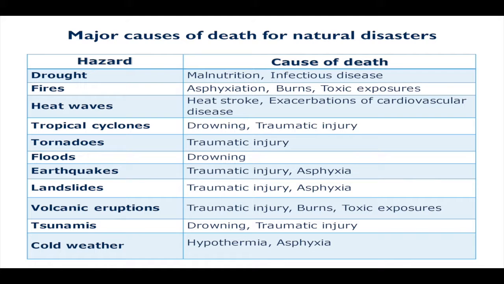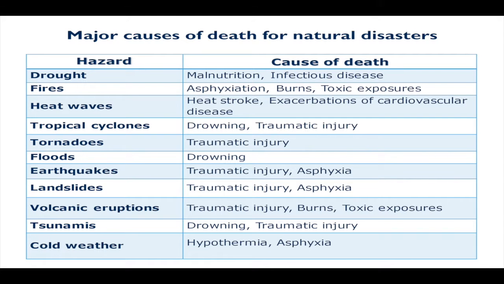In heat waves, many people, and the majority of people, die from heat strokes. That's when your body gets too overheated, it can't cool itself down, and therefore you pass away from that. But also we see exacerbations of cardiovascular disease. In other words, worsening of strokes, worsening of heart disease. Those also contribute to the deaths in heat waves, and many times are relatively remarkable at the number of deaths that these can cause. And because the elderly predominantly have these diseases, strokes and heart disease, older folks tend to have more than younger folks, the heat waves tend to affect older people more than younger people.